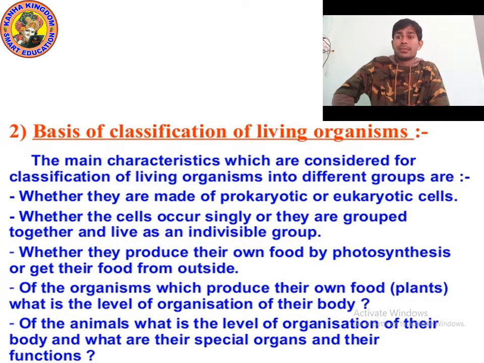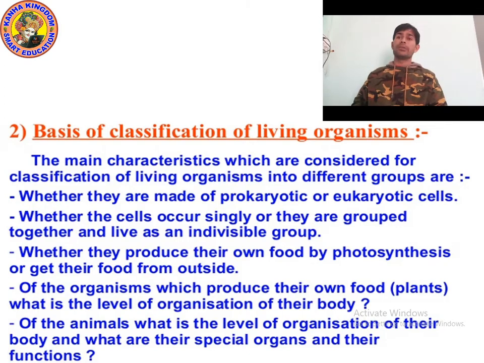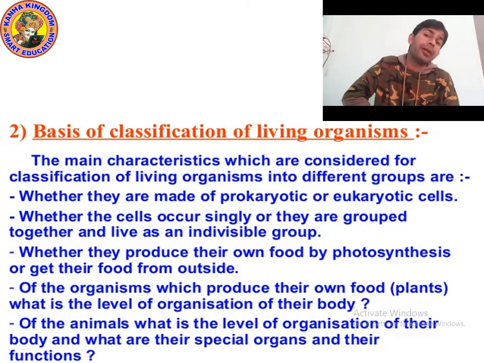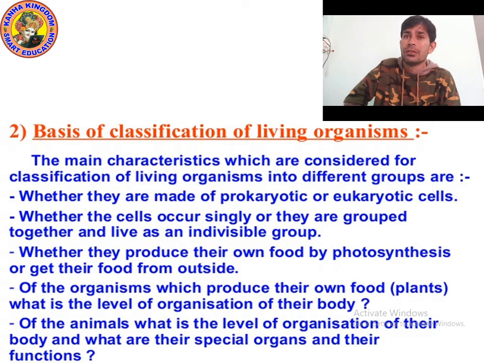Next is the basis of classification of living organisms. On what basis have we classified living organisms into different groups? Actually, we have classified living organisms not only according to their characteristics. It depends on many things, like their cells, because they may be prokaryotic or eukaryotic, or unicellular or multicellular.